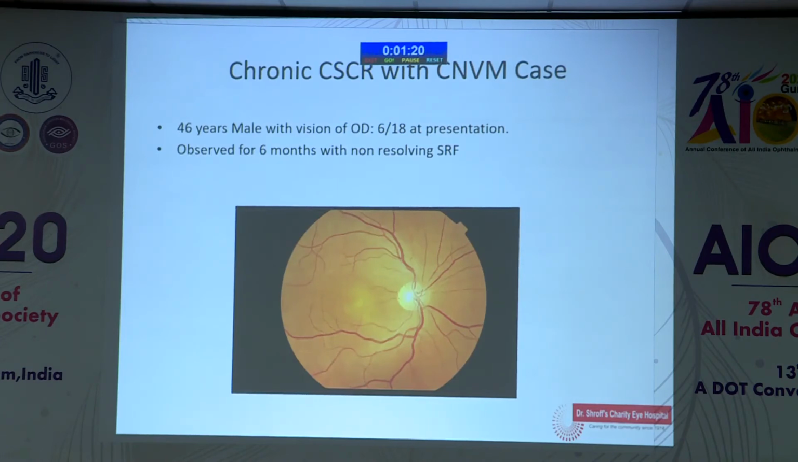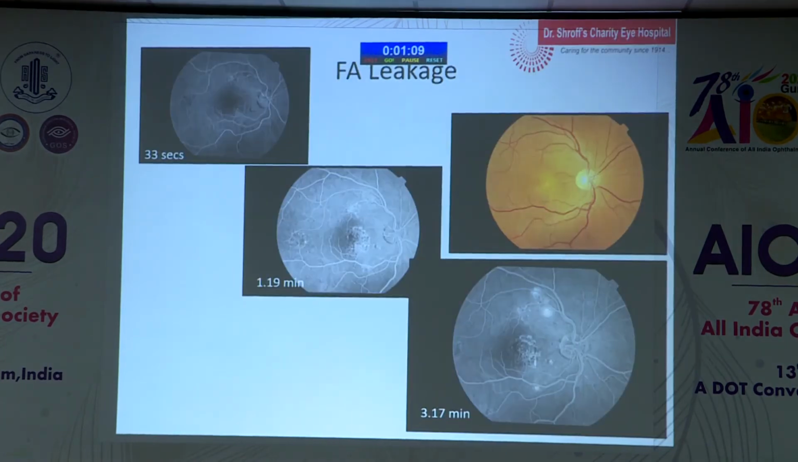One case I just want to discuss briefly. This was a 46-year-old male with 6/18 vision at presentation, but when we observed him for CSR for almost 6 months and even more, he had non-resolving and recurring CSR. On FA, you see there were multifocal leakages, along with some window defects from the RPE defects, but you cannot see any CNVM here on FA.